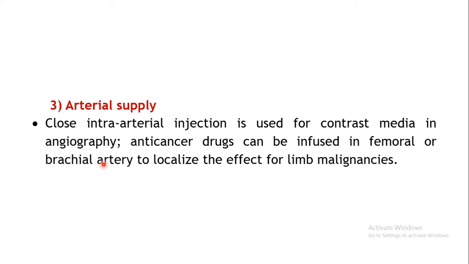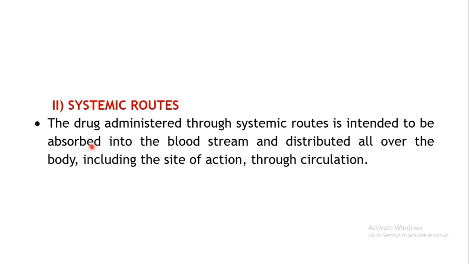So whichever limb, whether your particular hand may be affected, you can identify that brachial artery and you can just inject your anti-cancer drug in that particular artery. So wherever that artery is supplying, your drug will be localized in that particular region and it will produce the action.